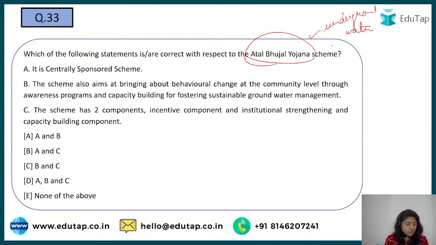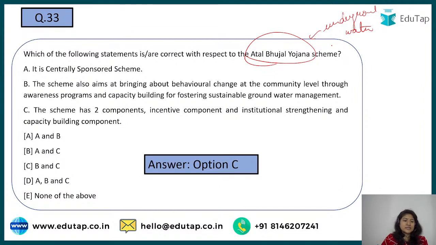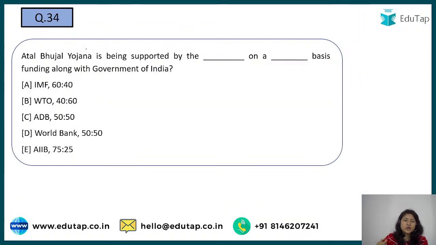So here we are talking about question number 33, and I'm getting mixed answers: option number C, option number D. See, the correct answer is option number C, that is your B and C, because it is not a sponsored scheme, it is a sector scheme. Okay, now let's look at another question, and then we'll look at the explanation of this.